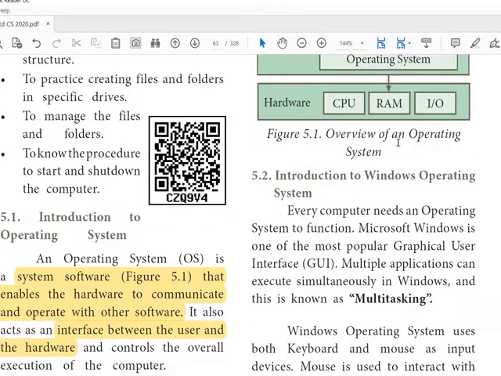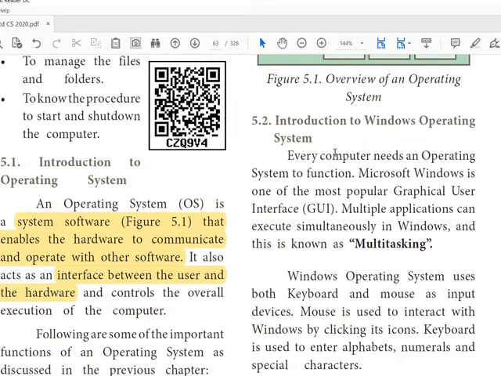There are many operating systems. Among the operating systems, what is the speciality of Windows? Every computer needs an operating system to function. Microsoft Windows is one of the most popular GUI, that is graphical user interface. Multiple applications can execute simultaneously in Windows, and this is known as multitasking.